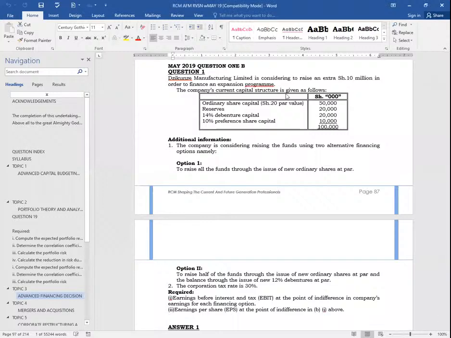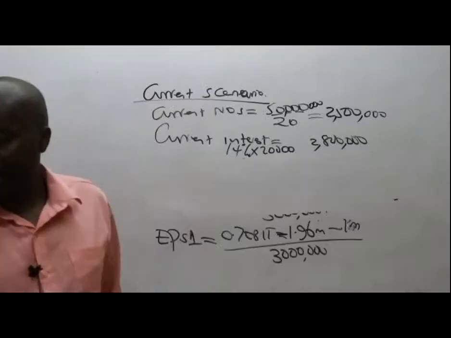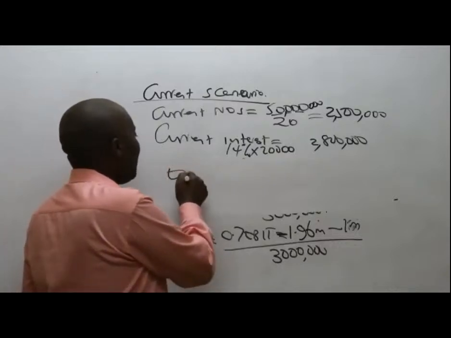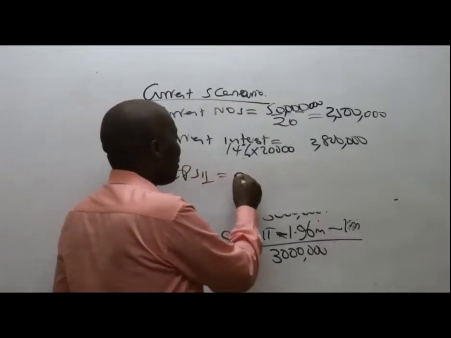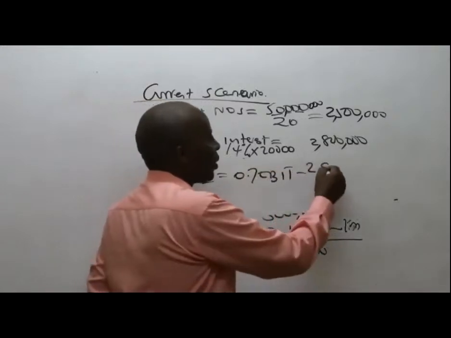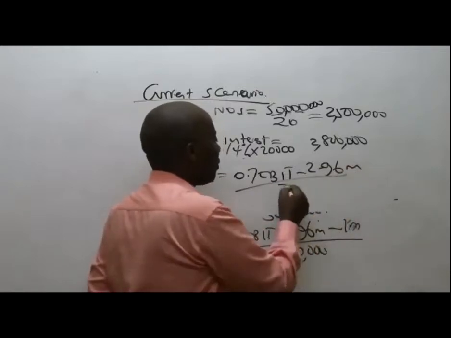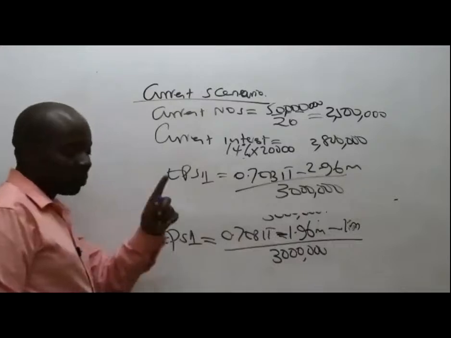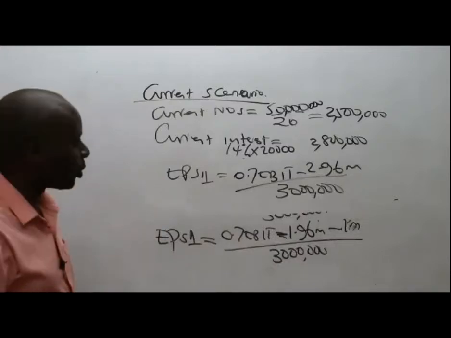Ladies and gentlemen, when you put like terms together here, you will end up having my EPS 1 as 0.7 EBIT minus 2.96 million all over 3 million. So you leave that thing the way it is, and then you go to option number 2.